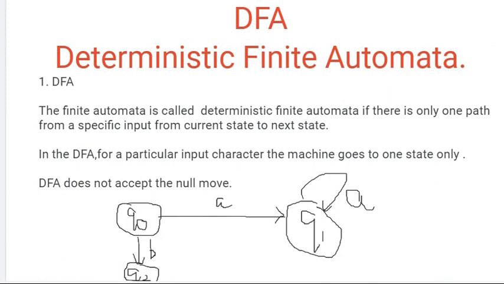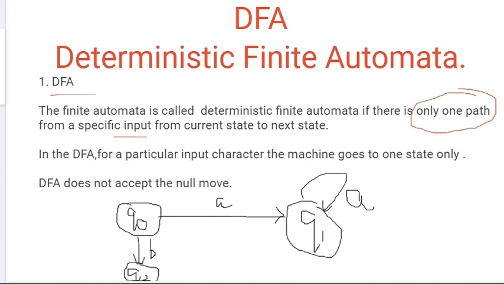So the first type is deterministic finite automata, DFA. Deterministic finite automata are those types of finite automata which have only one path for a specific input. For a particular input it has only one path. Now this is very important, one path for a particular input from a current state to the next state. It will not accept a null move, imagining that there is some input and jumping to the next state when there is none. That will not happen in DFA. In DFA you need an input,